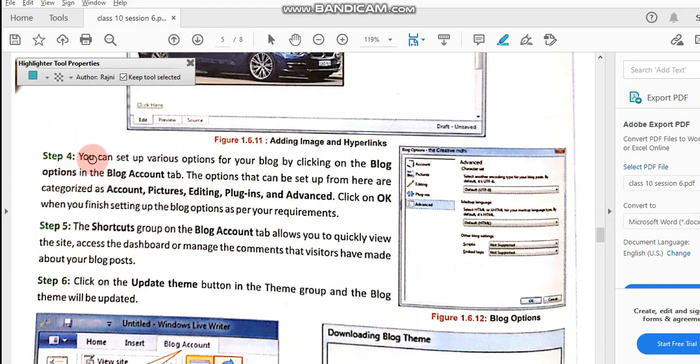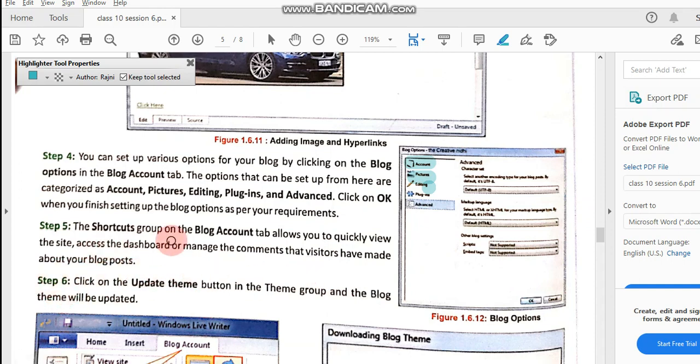After this, you can set up various options for your blog by clicking the blog options in the blog account tab. The options that can be set up from here are categorized as account, pictures, editing, plugins and advanced. Related to all these settings you can do here, and then click on the OK button.